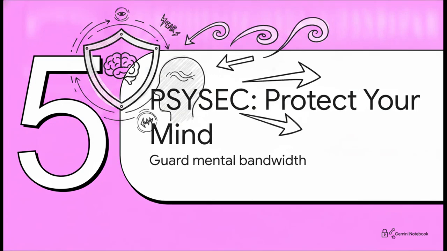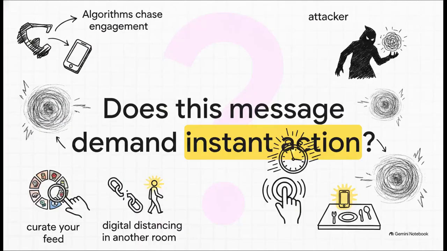Section 5. PsySec. Protect your mind. Algorithms and attackers share one common trait. They chase engagement, not truth. They weaponize exhaustion and outrage to bypass your logic. Whenever a message demands instant action or pushes a limited time hook, pause. Taking just a 5-second breath spares you years of regret. Protect your mental bandwidth. Curate your feed, unfollow inflammatory accounts, and leave your phone in another room during meals.